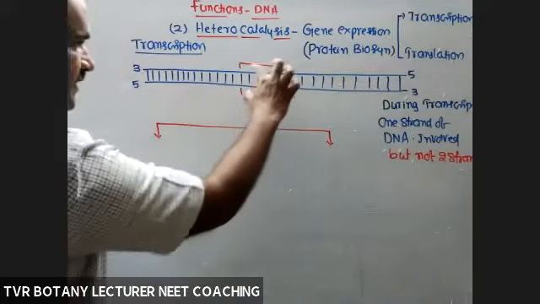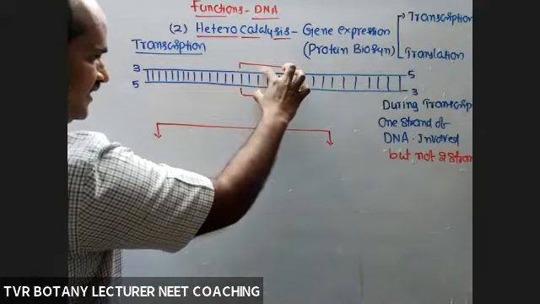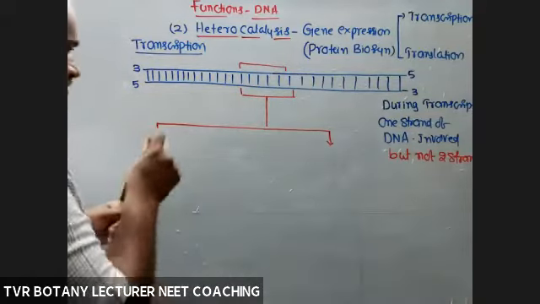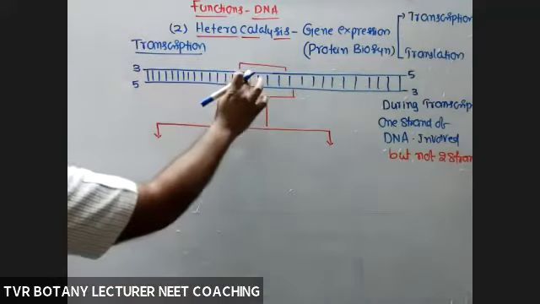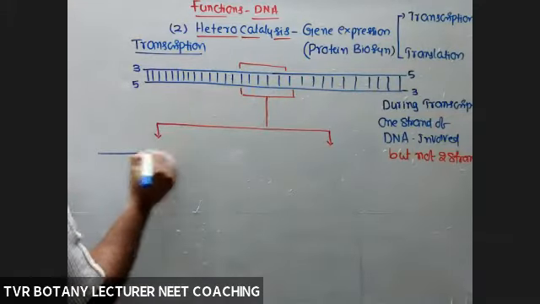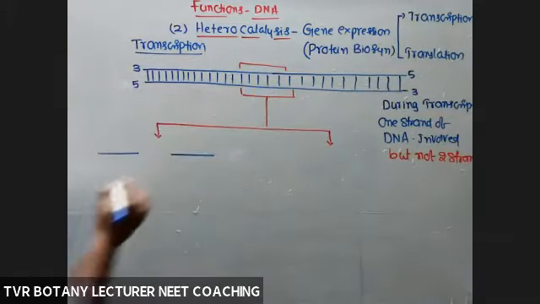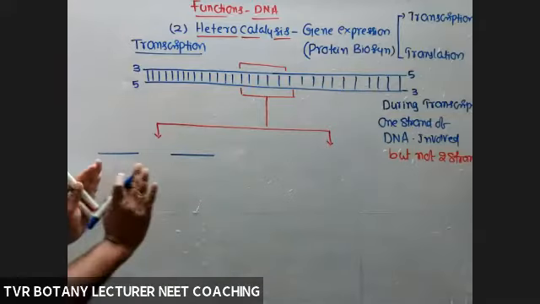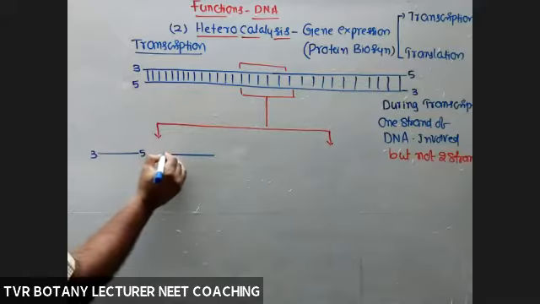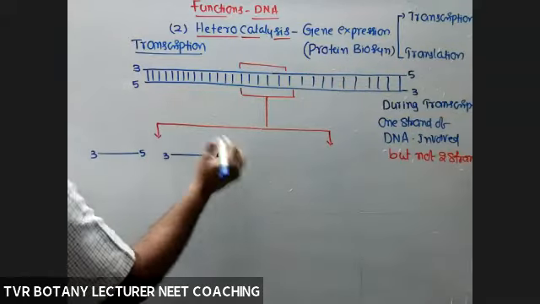So this part of double-stranded DNA is involved in transcription. So separate these two strands. Strand 1, this part only. Strand 1, strand 2 is a dummy one to understand the concept. 3 to 5, 5 to 3.